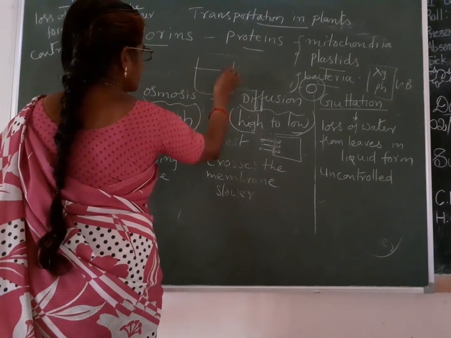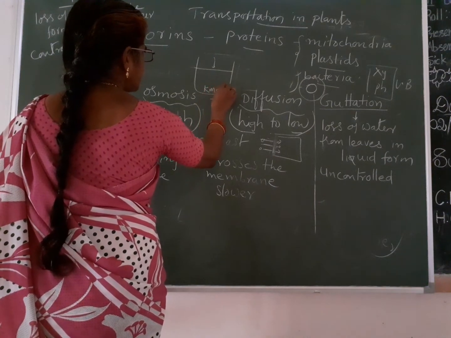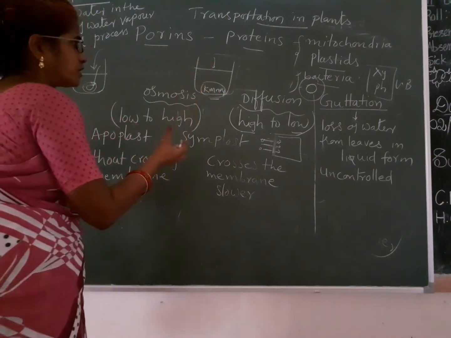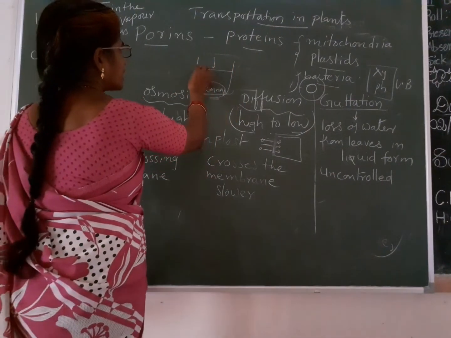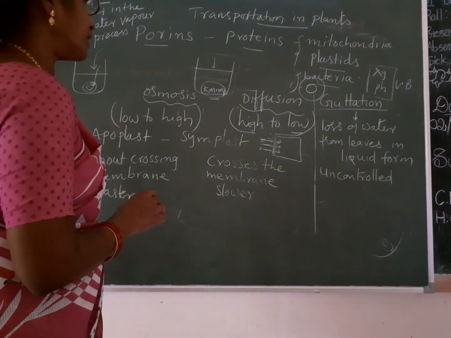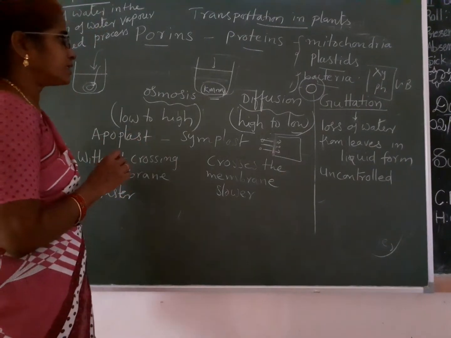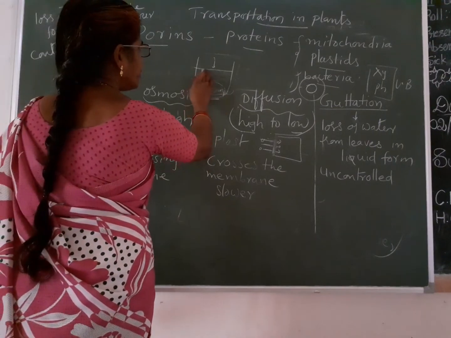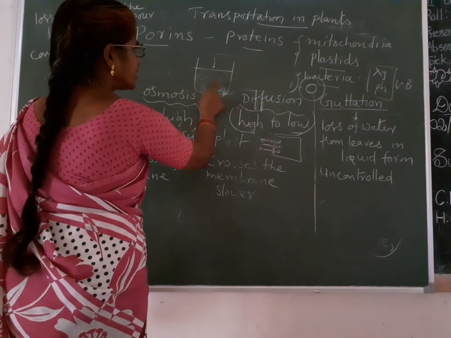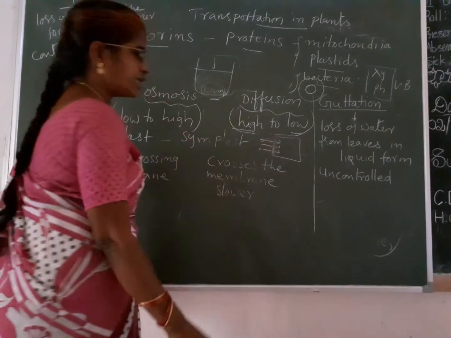In this beaker we are pouring water, and we are dipping a potassium permanganate crystal. Potassium permanganate is a violet color, and the water will completely change into violet color. So what will happen? From higher concentration to lower concentration, the molecules are moving. That process is called diffusion.